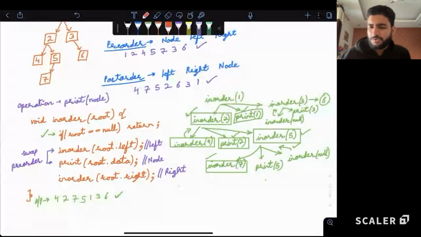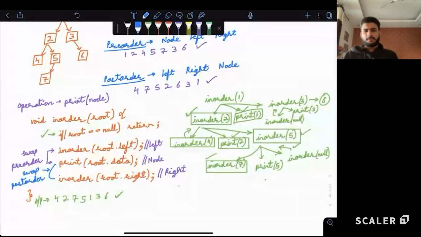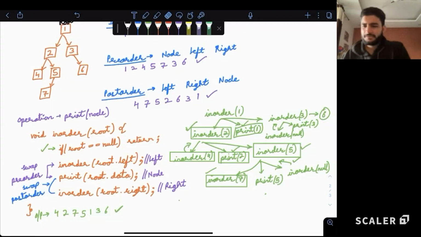Similarly, if someone wants to use the post-order traversal, then first go left, then go right, then print in the end. So these two swaps give pre-order and post-order. Is this clear to all? How do we get pre-order, post-order, in order? Nice. Now let's do the iterative version.